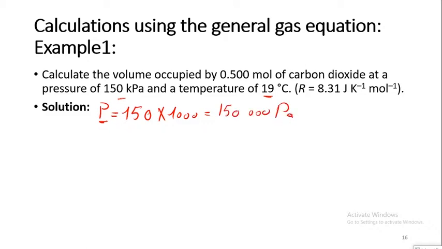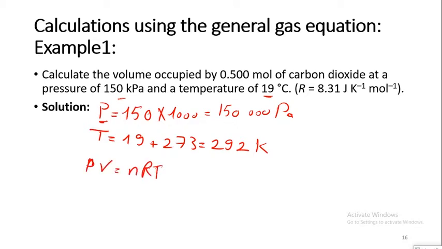And I need to convert my Celsius temperature into Kelvin, so 19 plus 273 equals 292 Kelvin.